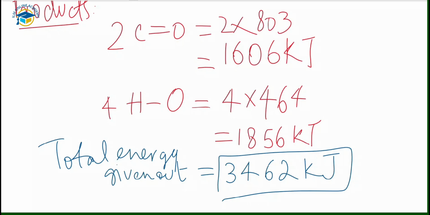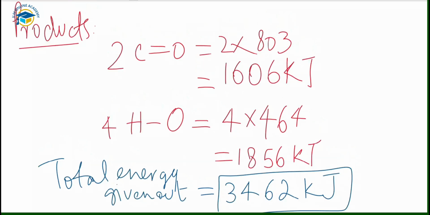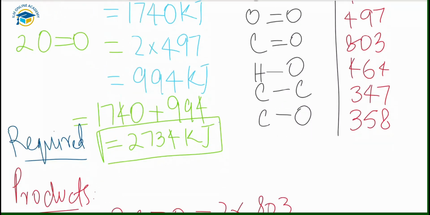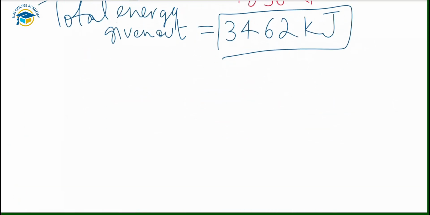So after doing this, now you have to calculate the enthalpy change. This highlighted one is the total energy that is given out during this reaction, and here you can see this is the total energy that is required for breaking the bonds. The enthalpy of a reaction, delta H, is the energy change on going from reactants to the products. So for the burning of methane, we have the enthalpy of reaction.